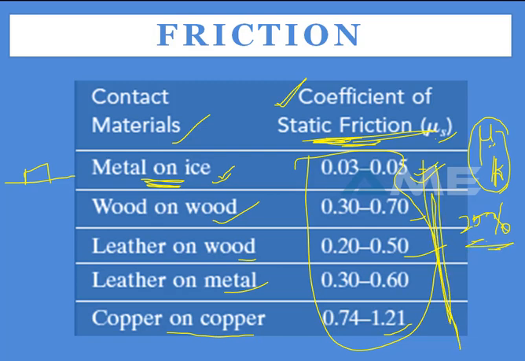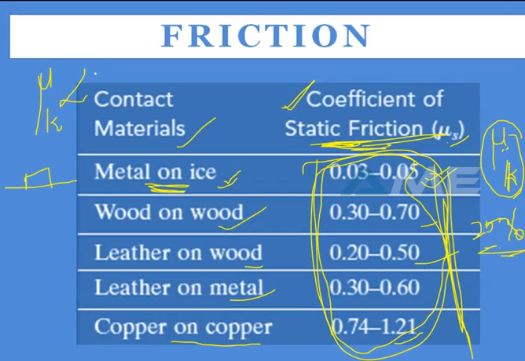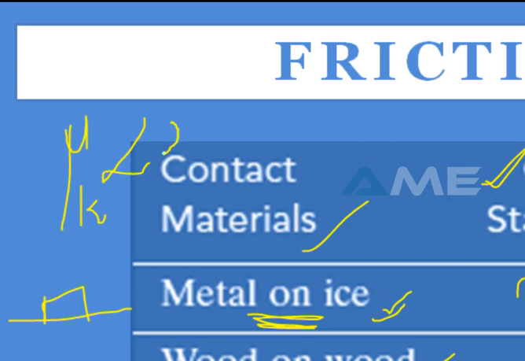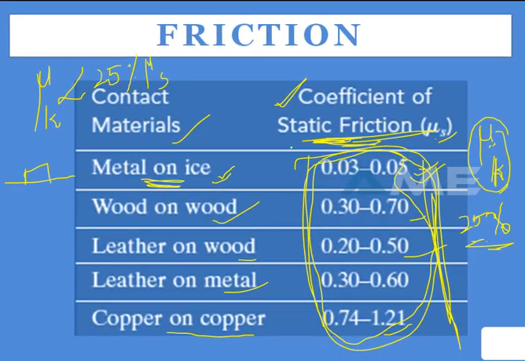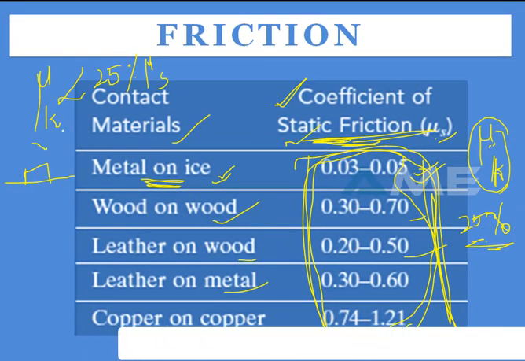So mu k, the coefficient of kinetic friction, is less than 25% of mu s, the coefficient of static friction. That means the friction will be more in a static condition when compared to the kinetic condition.